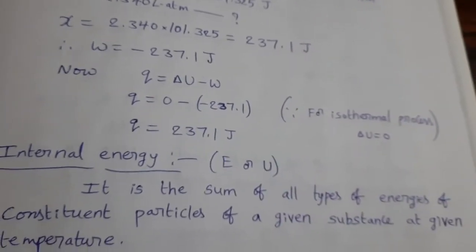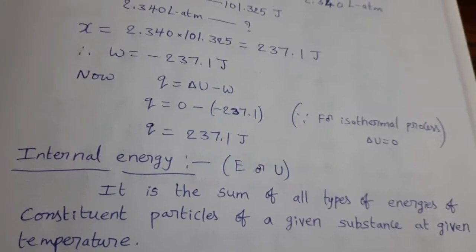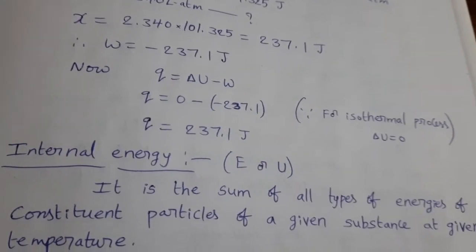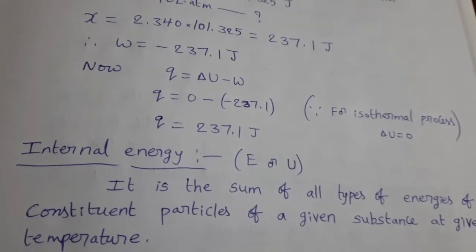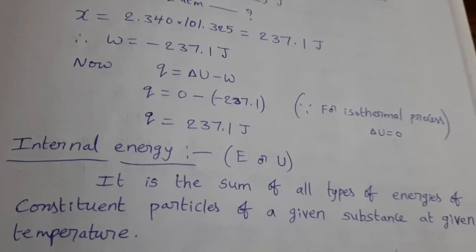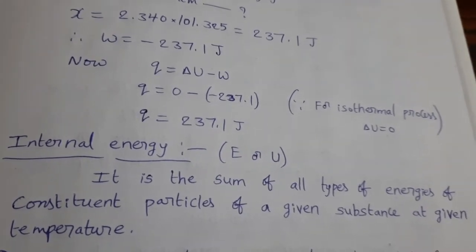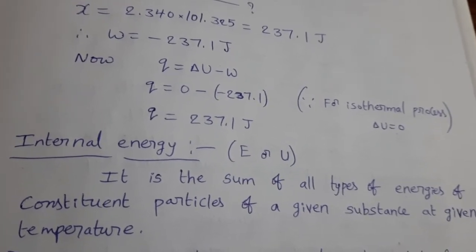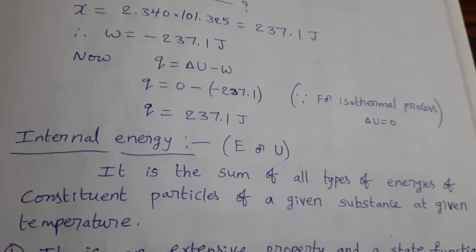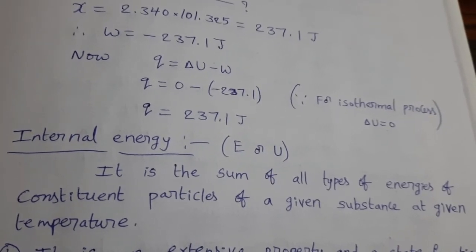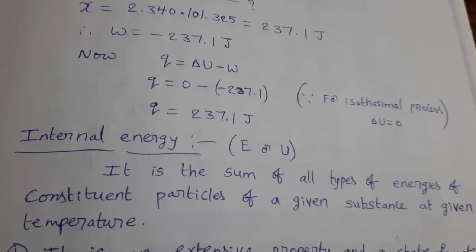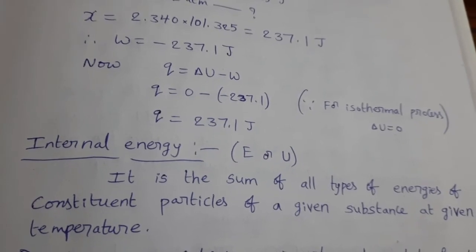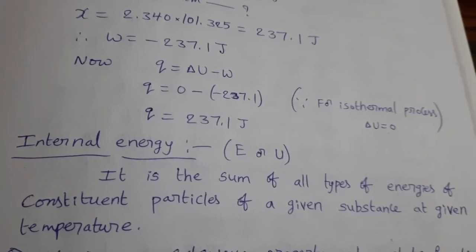Internal energy. See, it is represented by capital E or capital U. Simple definition: it is the sum of all types of energies of constituent particles of a given substance at a given temperature. At a given temperature, a substance contains various types of energies: potential energy, kinetic energy, vibrational energy, rotational energy.